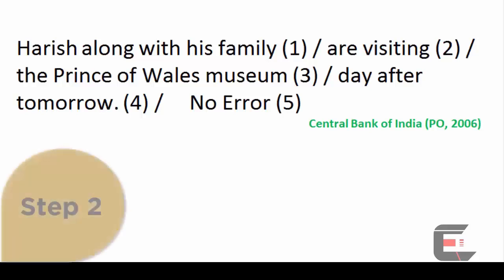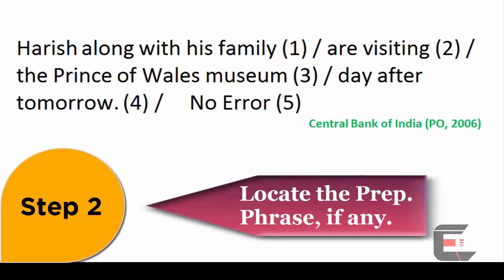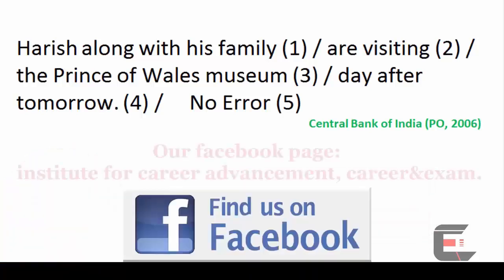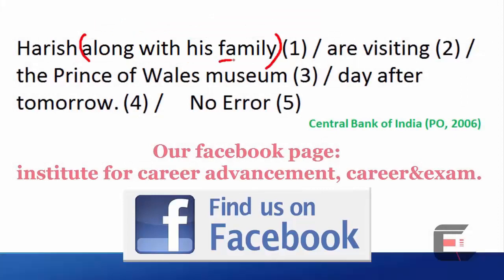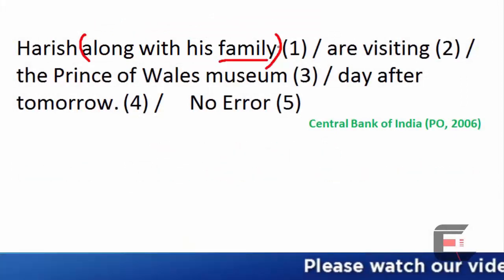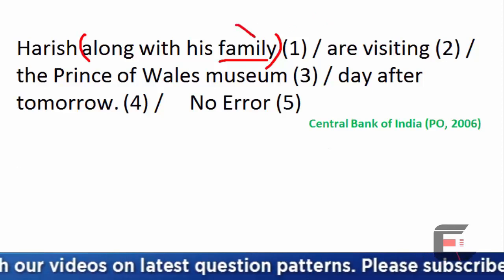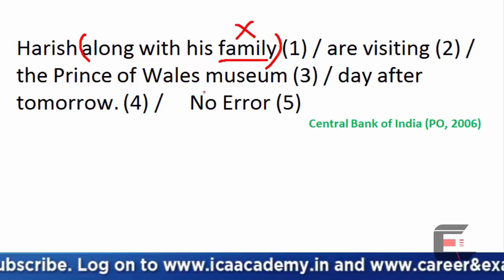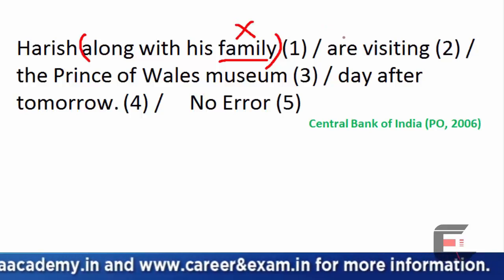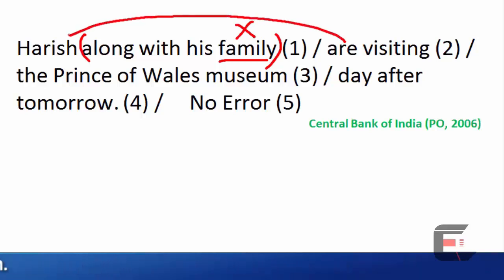Let us go to step number 2. Locate the prepositional phrase, if any. The prepositional phrase here is along with his family. Here, the word family comes within the prepositional phrase. Therefore, family cannot be the subject of the verb are. Therefore, the subject of the verb are is Harish.